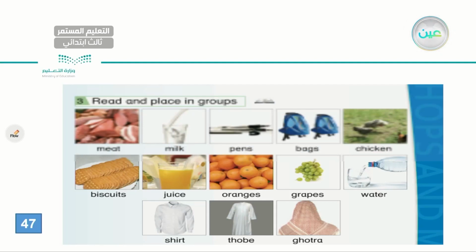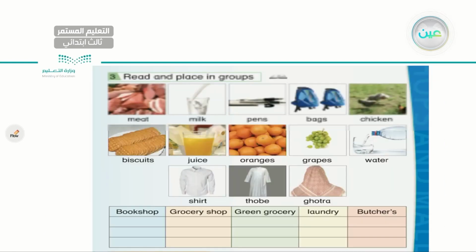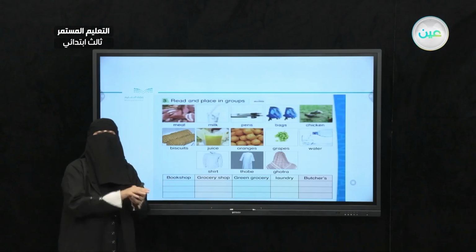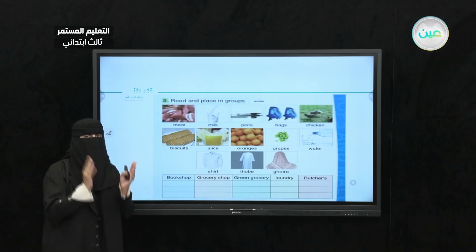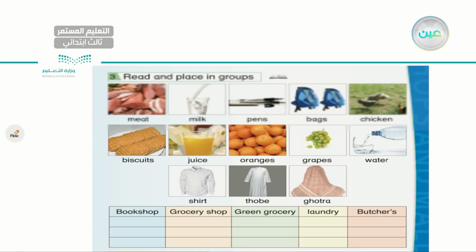Meat, milk, pens, bags, chicken, biscuits, juice, oranges, grapes, water, shirt, soap, and ghutra. Very good. Now let's move to the lower part. As you can see here, I have 5 different shops. Let's read them, and then we are going to classify the items into the correct store. Bookshop, grocery shop, green grocery, laundry, and butchers.